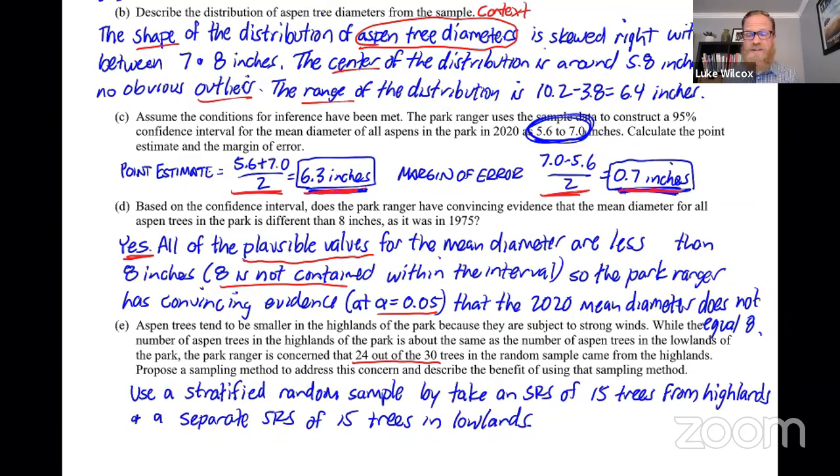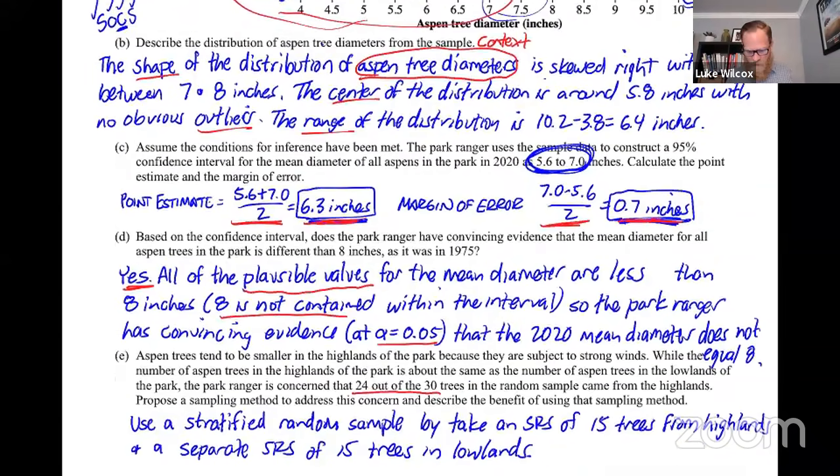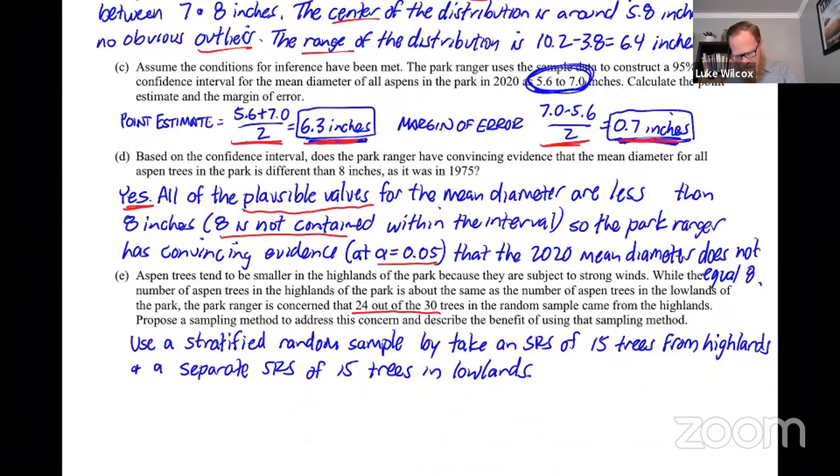So what is the advantage to that? Well, instead of this situation like we have here, where maybe our guess for the true mean is a little bit lower than the truth because we had so many trees from the highlands, if we get a good balance of highlands and lowlands, our estimate should be closer to the true value. We should have lower variability in the estimates here. So I'm going to give the second part of the answer here as to why this is better.